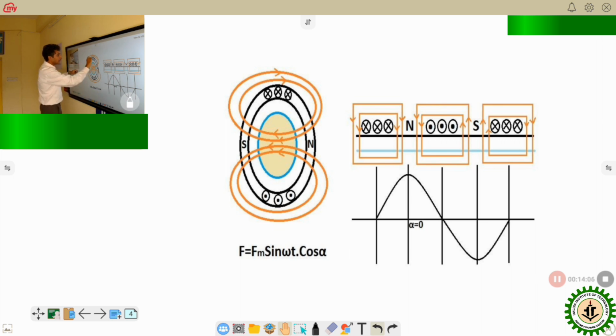So same thing, instead of circular, if it is flattened, then it will look like this. Now if we start from this conductor, that is in cross. Suppose we are rotating in this ring: cross, then comes north pole, then comes dot, then south pole, again back to cross.